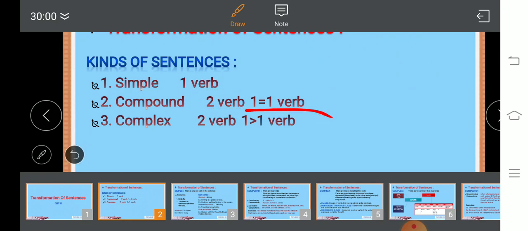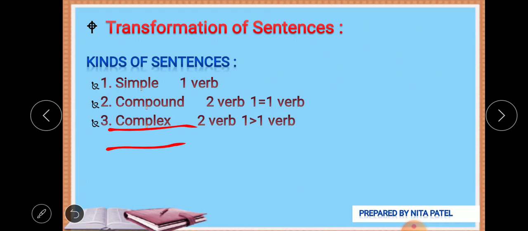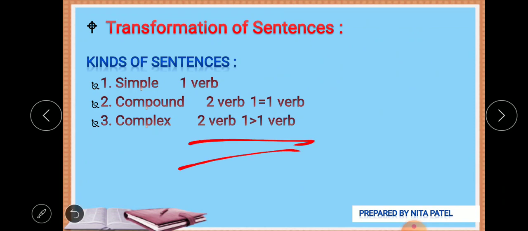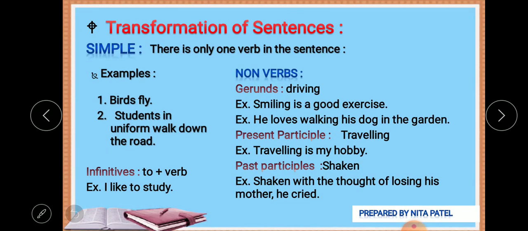That is the reason I have written 1 is equal to 1. In a complex sentence, one verb is greater than the other verb, so the importance of one verb is greater than the other. That is a complex sentence. You will definitely get it as I explain further.